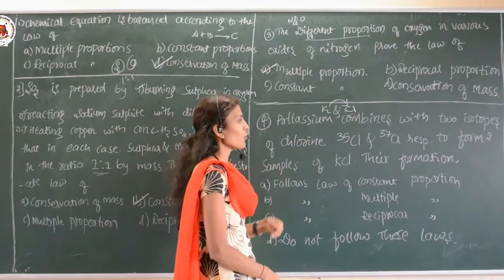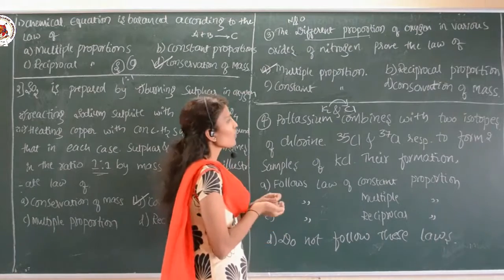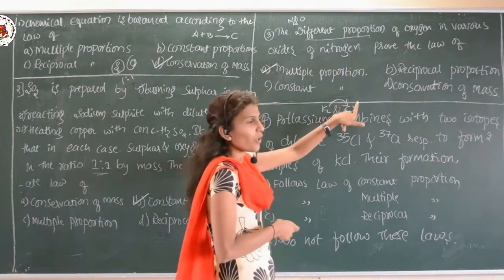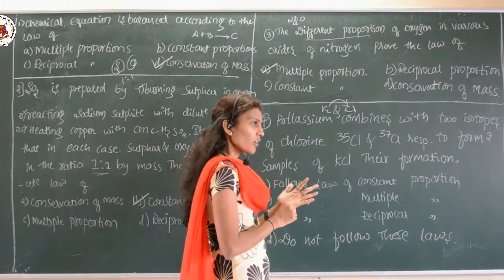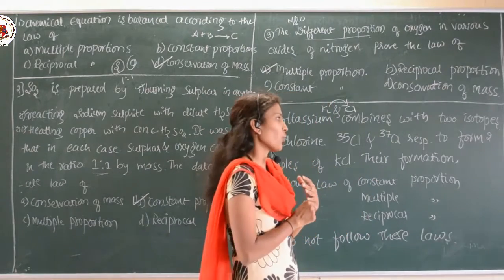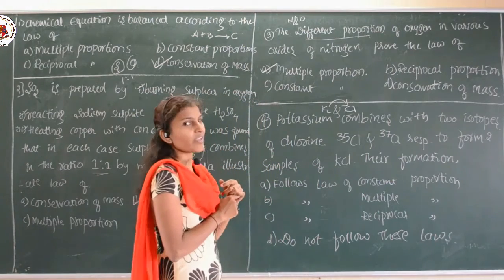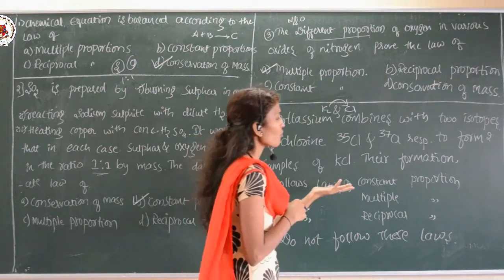One is 35 chlorine, and the other is 37 chlorine, respectively. So this potassium is going to react with the two isotopes of chlorine. Once it combines with the 35 chlorine, and another time the potassium combines with the 37 chlorine, respectively, to form two samples of KCl. It means two samples of KCl are obtained in their formation.